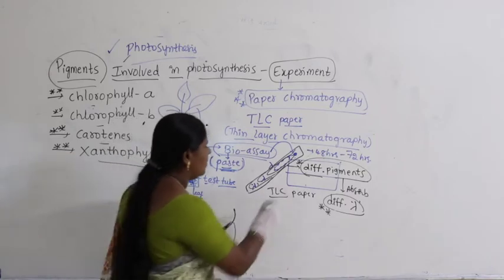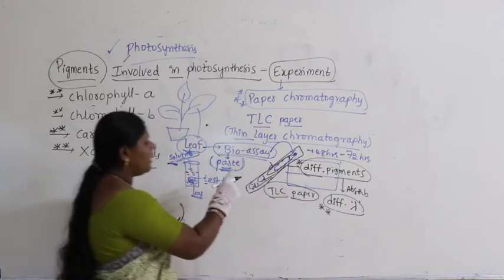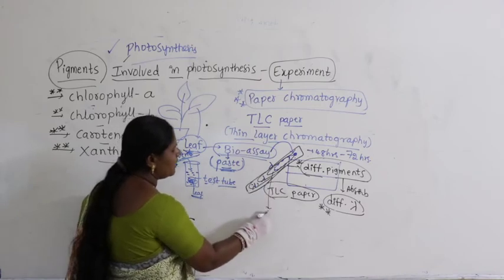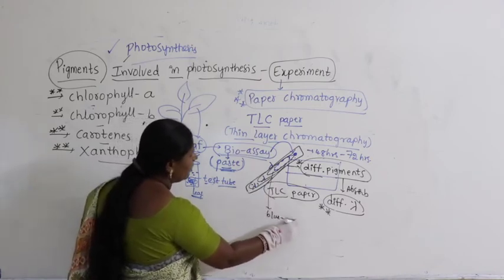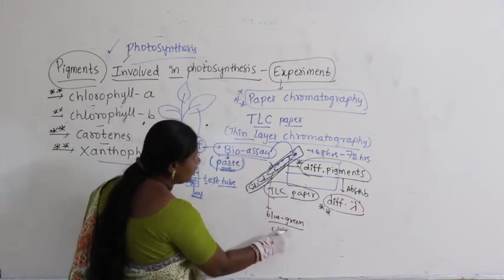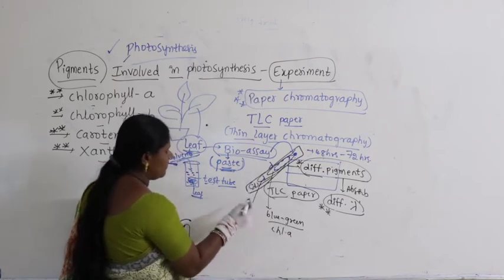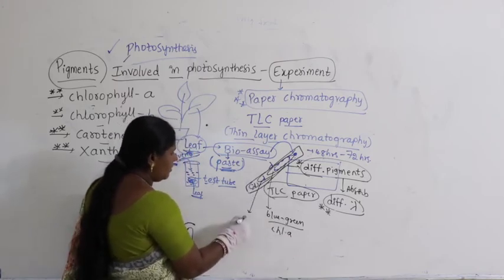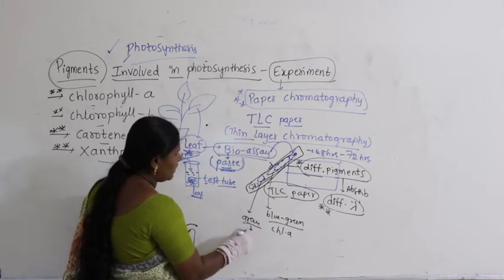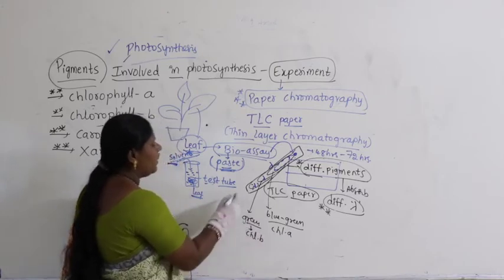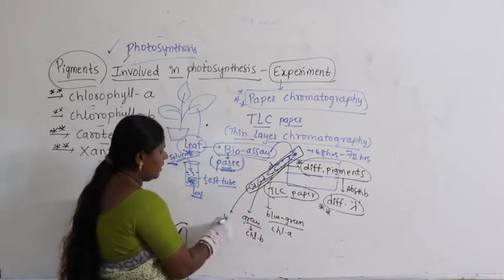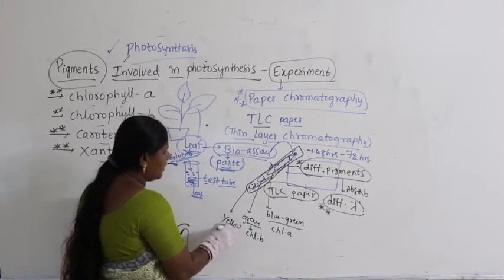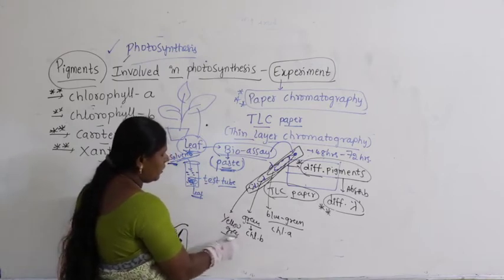With this they could identify one that is blue green in color, which they identified as chlorophyll A. The second one is green in color, taken as chlorophyll B. The other one is yellow, or yellow green, taken as carotenoids.